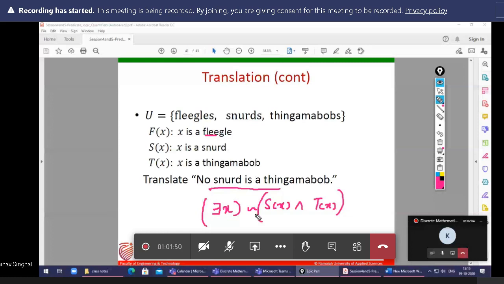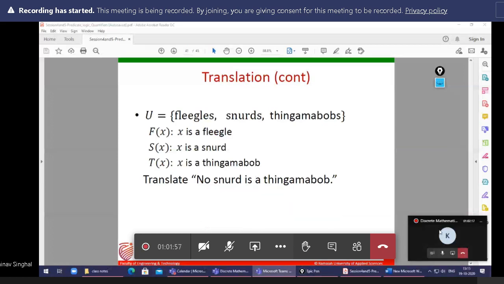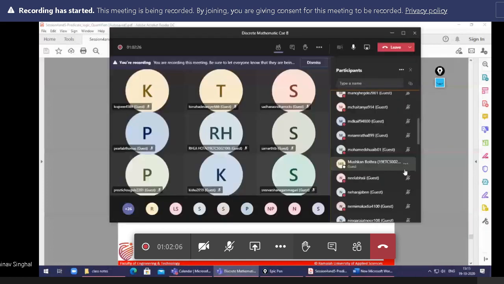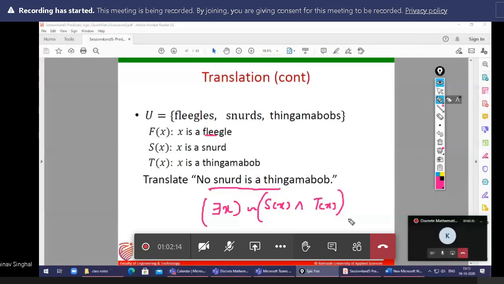Now I will ask another student. They can verify whether this answer is right or wrong. Okay, Shoaib, tell me, is the answer right or is there a mistake? I agree with Kishore's statement.